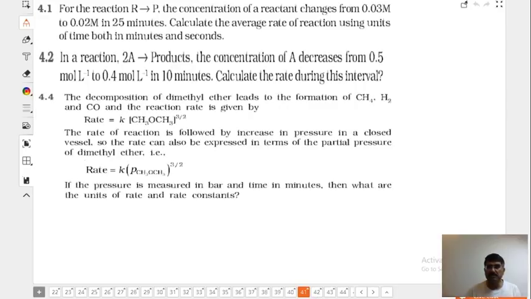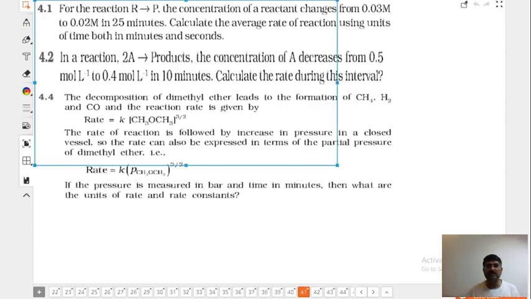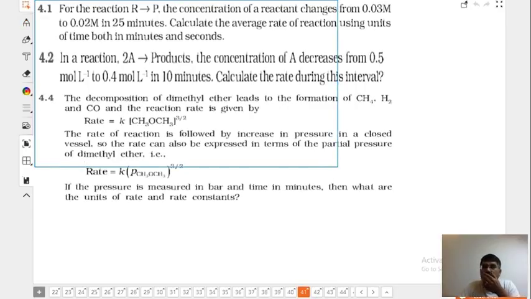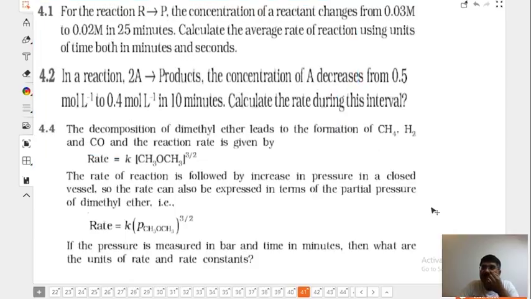This question will be for you people as homework. Average rate of reaction means rate of disappearance of concentration of reactant or product, divided by number of moles. After the class, you are going to solve this. Rate of production is rate of disappearance depending upon coefficients.